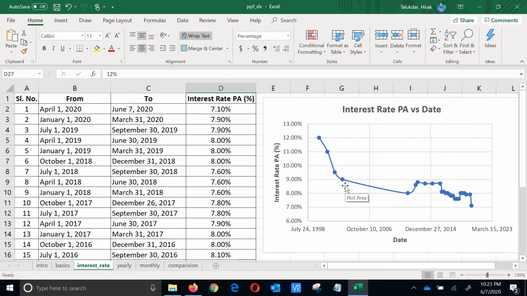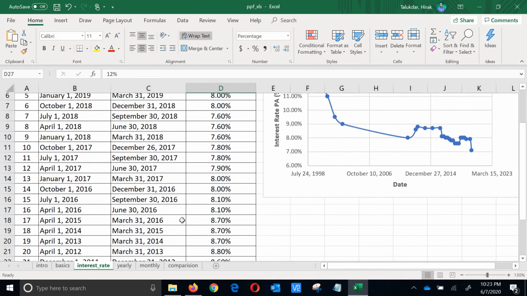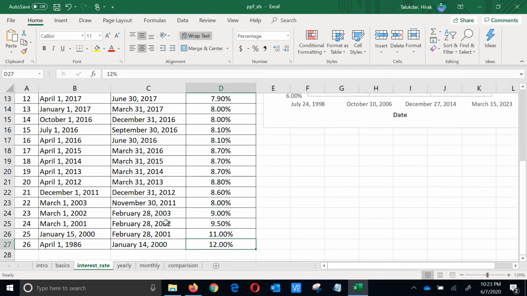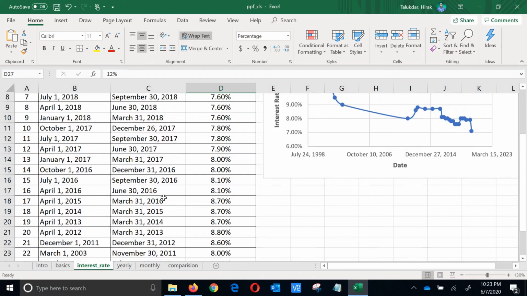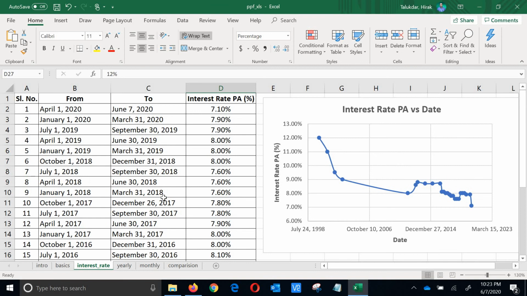So it has varied from, let's say, 12% to 7%, but in recent years you can consider it to be 7 to 8% only. Those 12%, 10% days are long gone. So this is just to give you historical data. You can slowly go through this table also. You can pause the video and see what the historical interest rates of PPF per annum were in the early days.